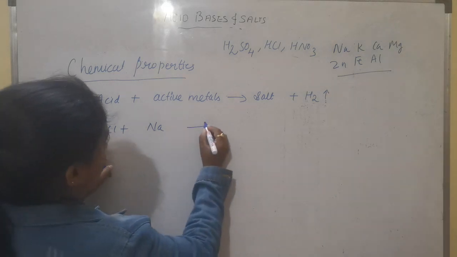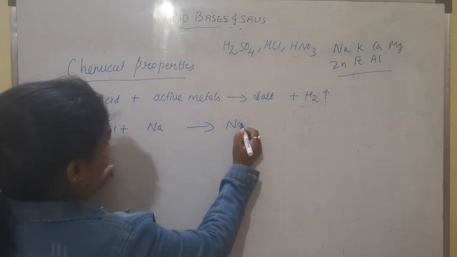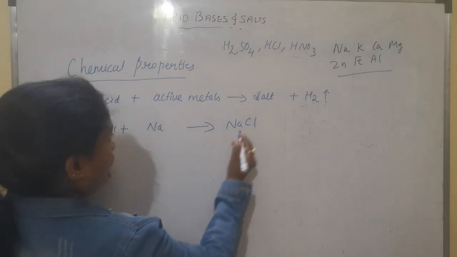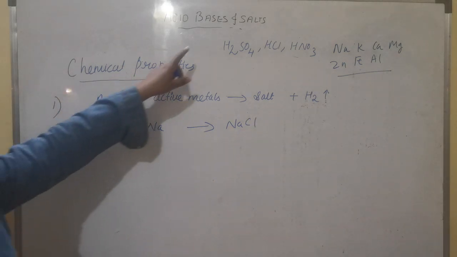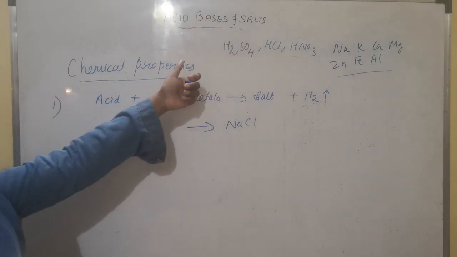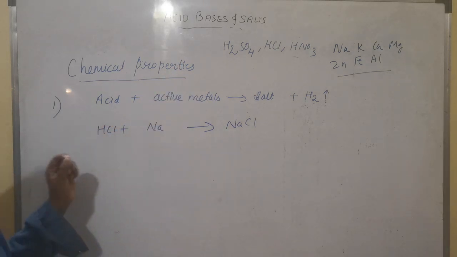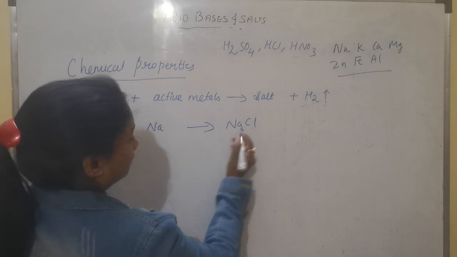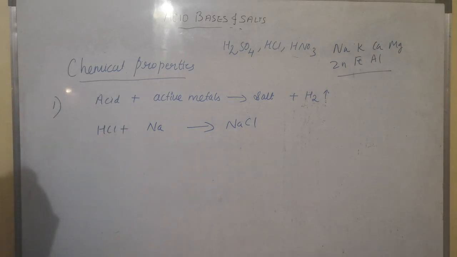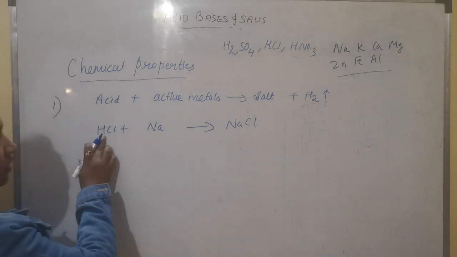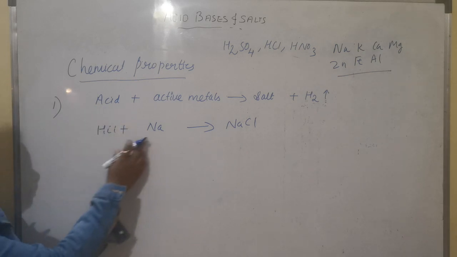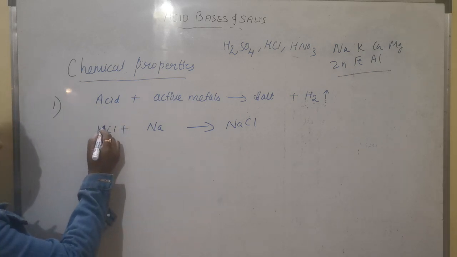Hydrochloric acid plus sodium, it will give salt. We'll be dealing with salt separately in this chapter only. But for now, keep this in mind that salts are formed by replacing the hydrogen of the acid by a metal cation.